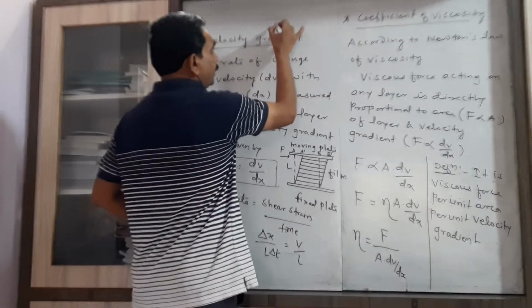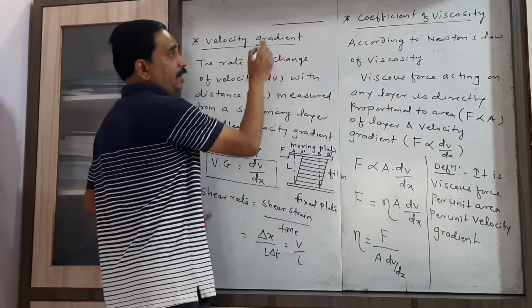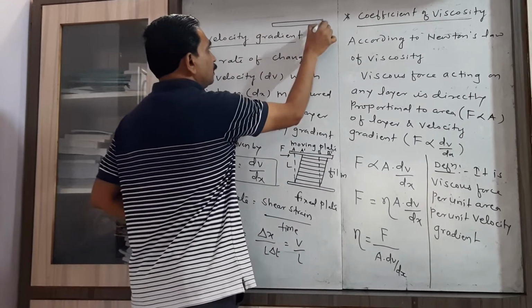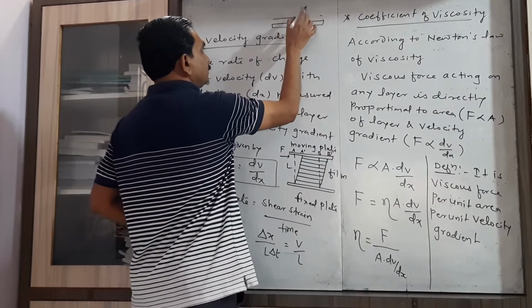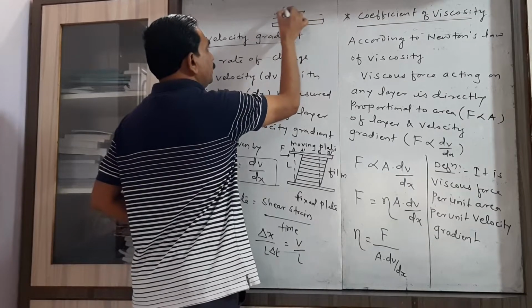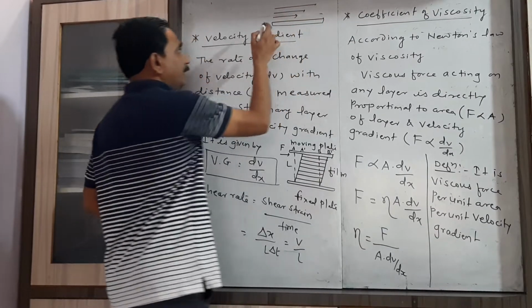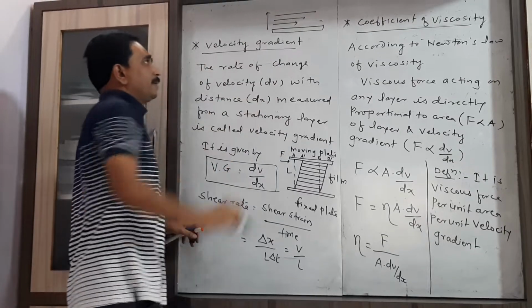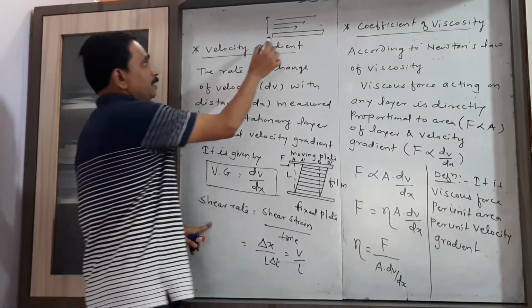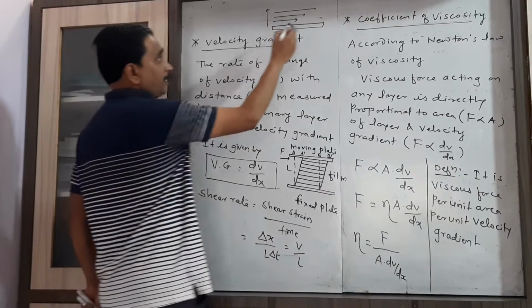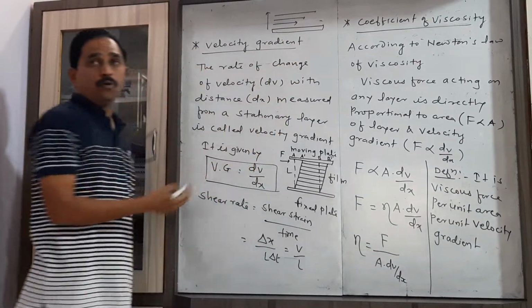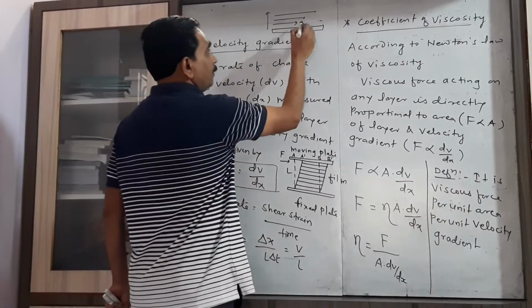Earlier we had already explained, if this is the stationary layer and we consider the different layers of the fluid moving away from the stationary layer, how these different layers flow with different velocity.